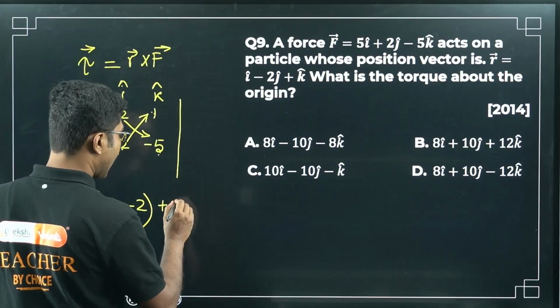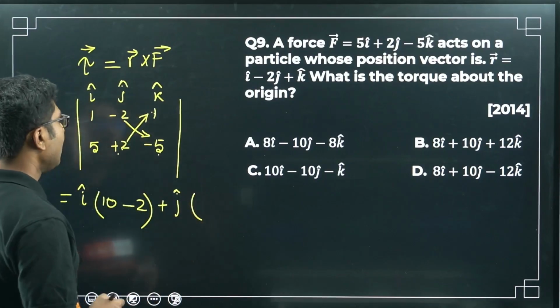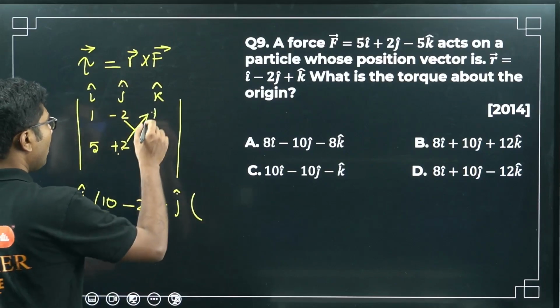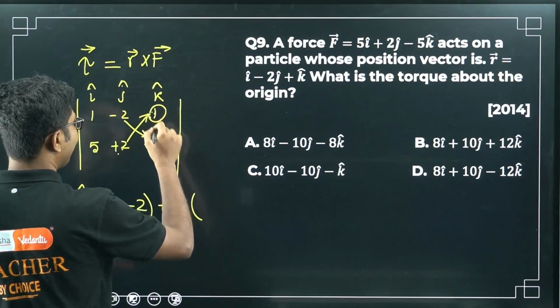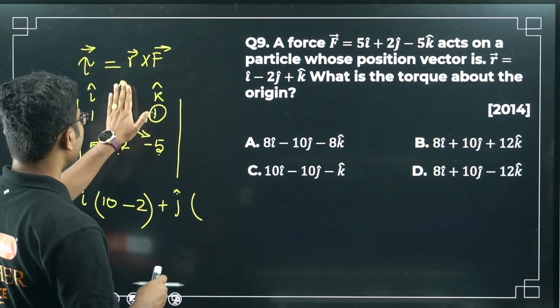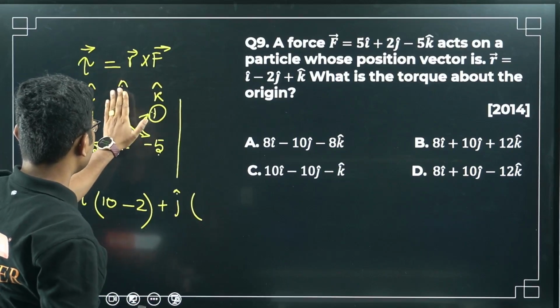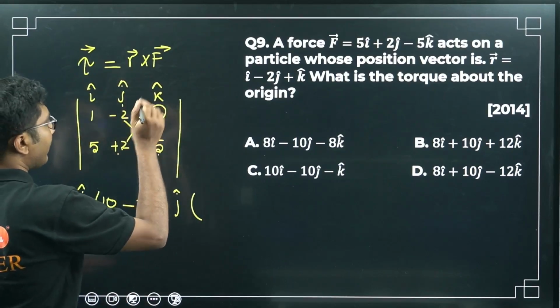I don't do that. I do it in the proper way. Now we were at 1, we left at 1. Next we will cover J cap, whatever is there, and the first column is anyway covered. Now we will start from where we left.